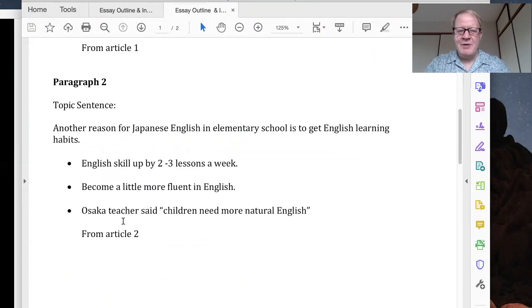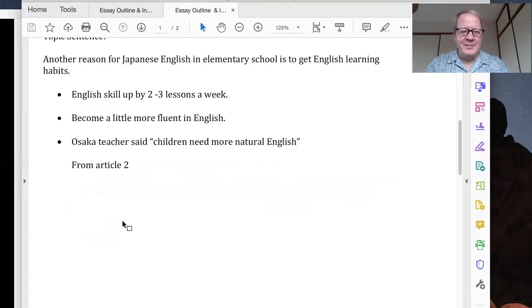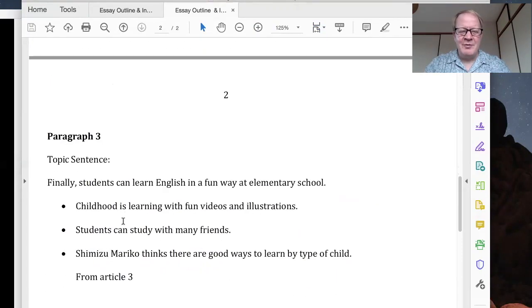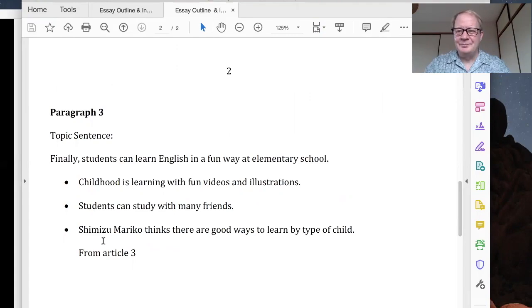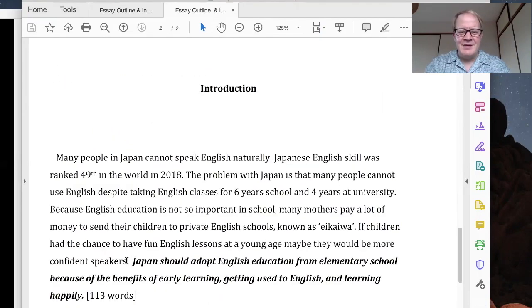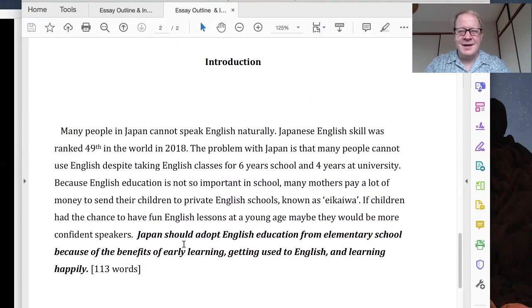She puts a point from article 2 here, and she puts a point from article 3 here. And so I know that this is going to be a very good essay. And then here is the introduction with the thesis at the end. You can read these on Manaba. I've put links to them on Manaba.